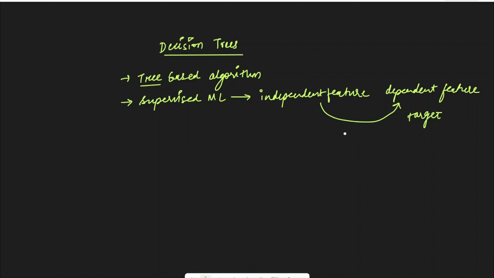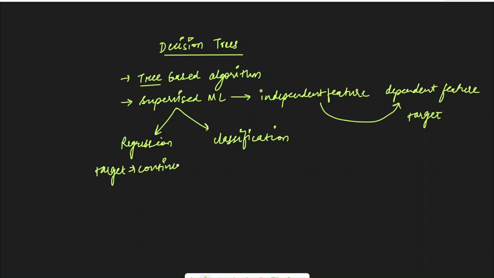Now supervised machine learning is of two types: regression and classification. In regression problems, our target variable is continuous in nature, whereas in classification problems, our target variable is discrete in nature.